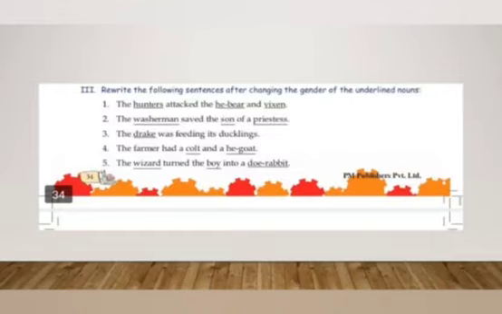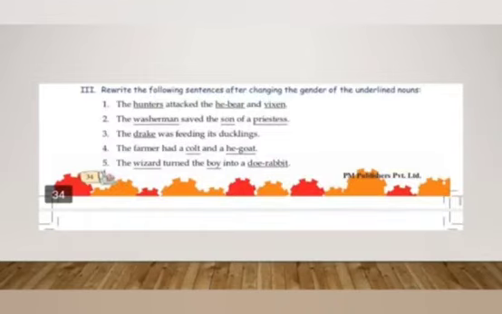The drake was feeding its ducklings. It will be: The duck was feeding its ducklings. The farmer had a colt and a he-goat. Now what is a colt? It's a baby of a horse. So if it's a female, then it will be known as filly. After changing the underlined words, the sentence will be like this: The farmer had a filly and a she-goat.